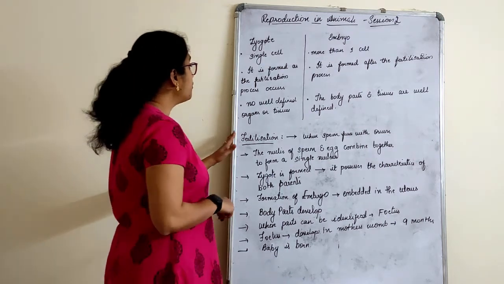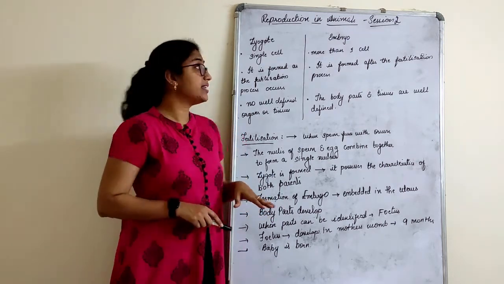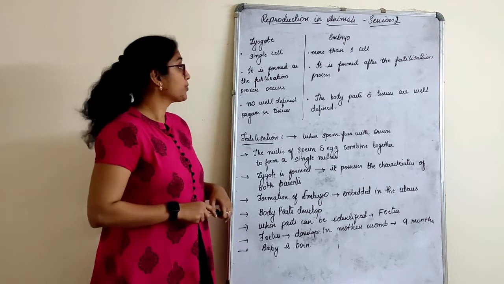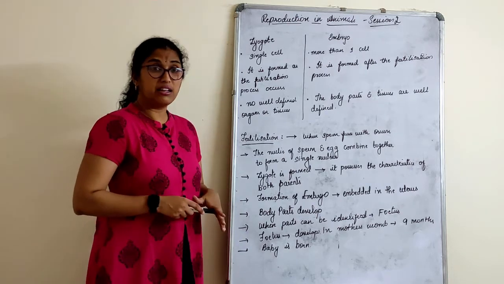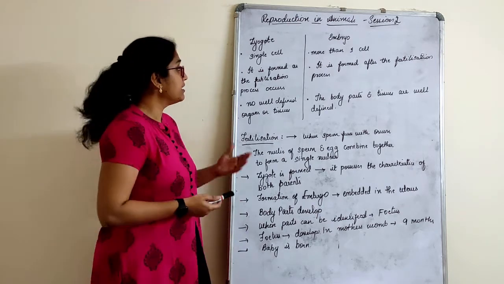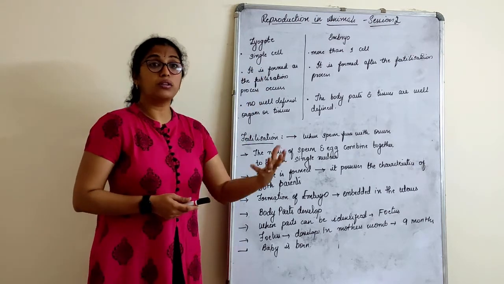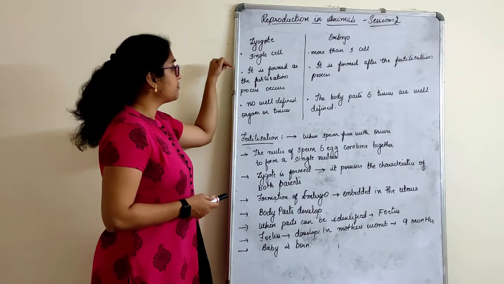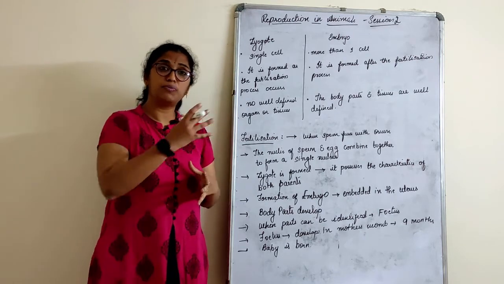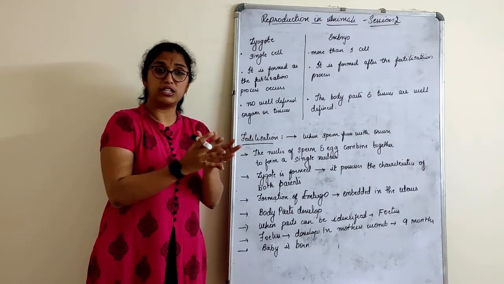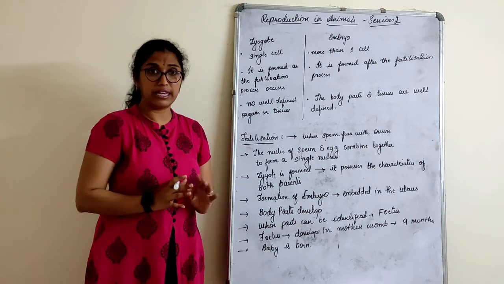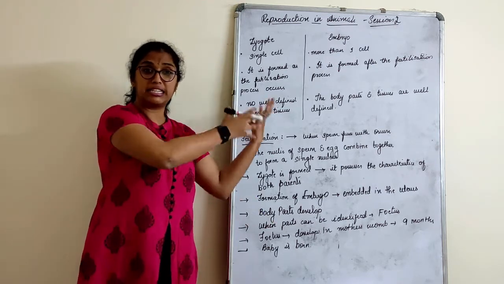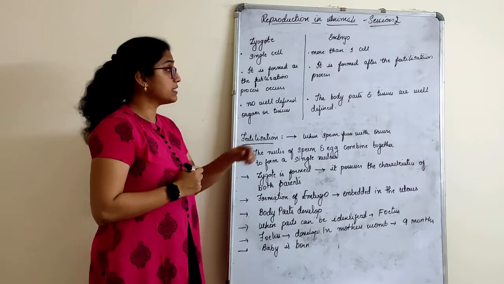So, before we go, let us understand the difference between a zygote and an embryo. A zygote is a single cell. Now, we know when a zygote is formed, right? An embryo is more than one cell. A zygote is formed immediately, as the fertilization process occurs. The process of fertilization gives rise to the formation of the zygote. That is what we have been studying since yesterday, and today is the beginning of the class.